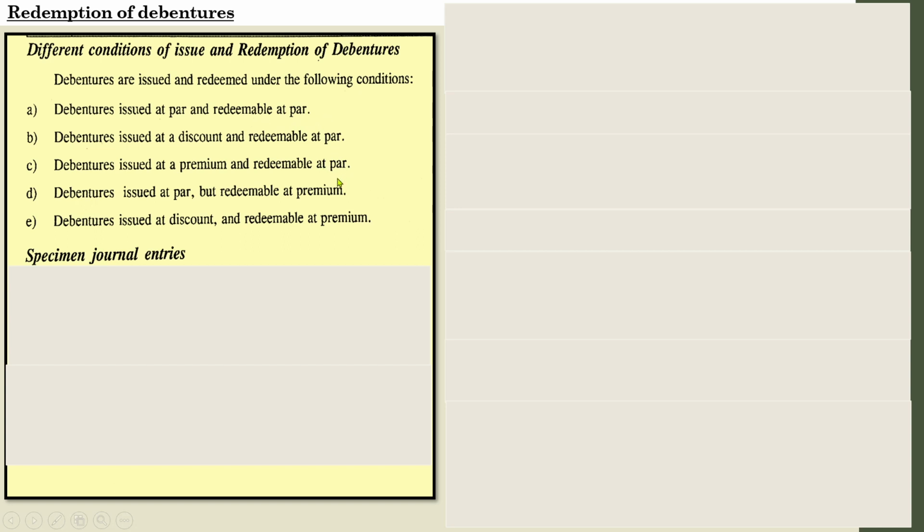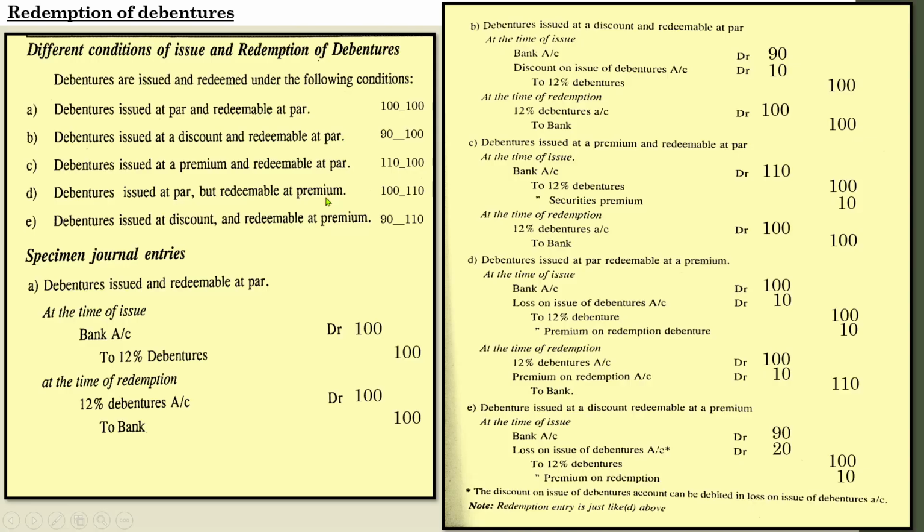Such entries come only in the case of redemption at premium. In all situations where redemption is at par, there is no issue regarding loss on issue of debentures. But when it comes to redemption at premium, the loss on issue of debentures will definitely be there. That is what you have to remember.